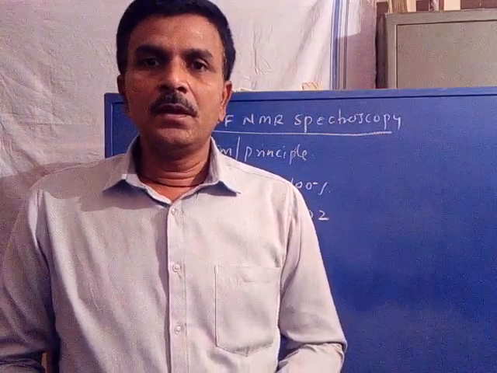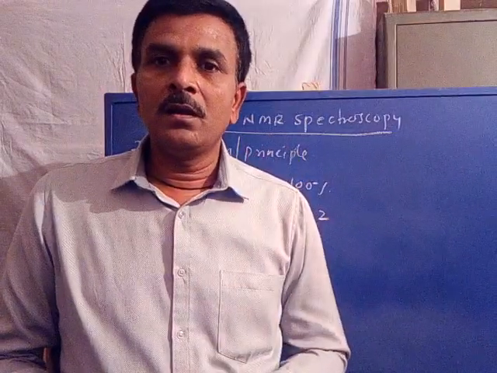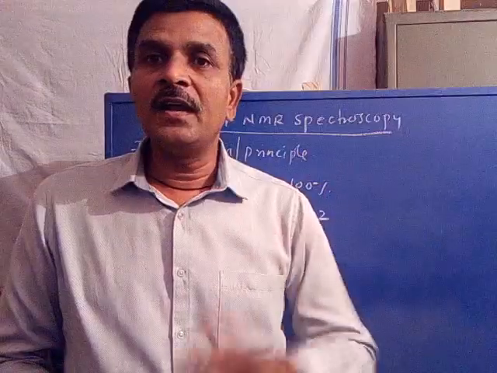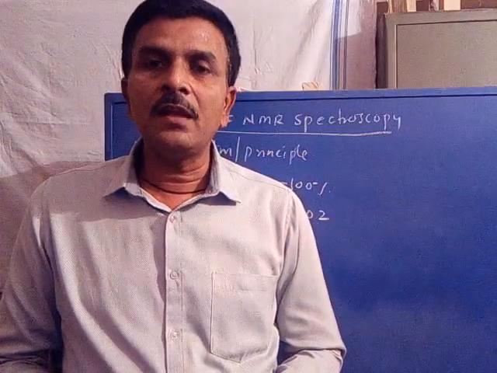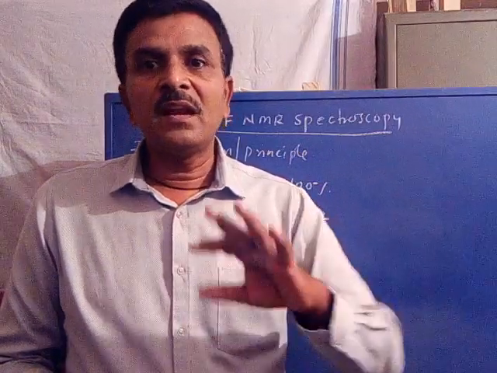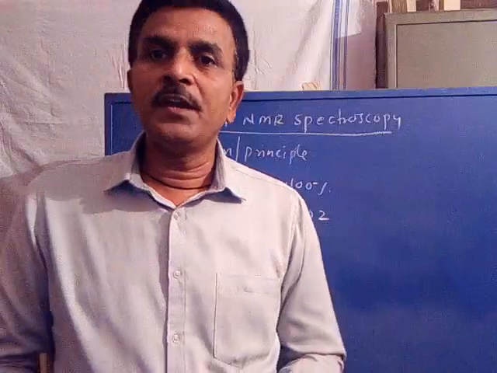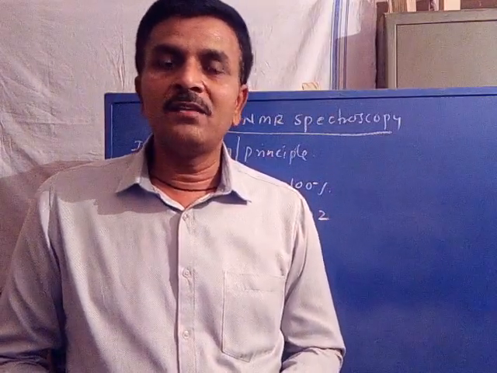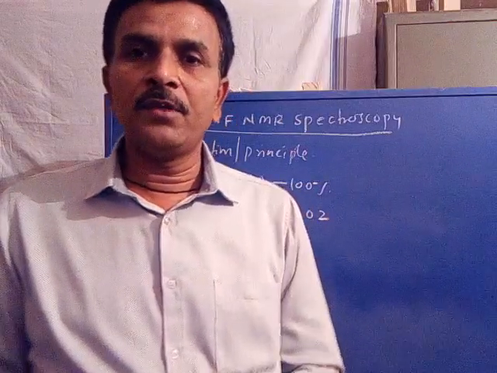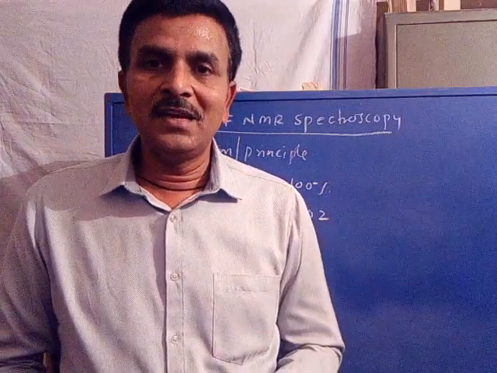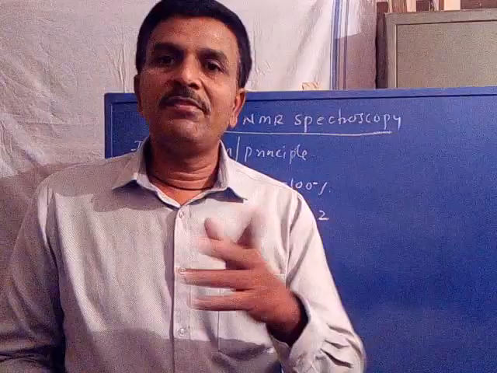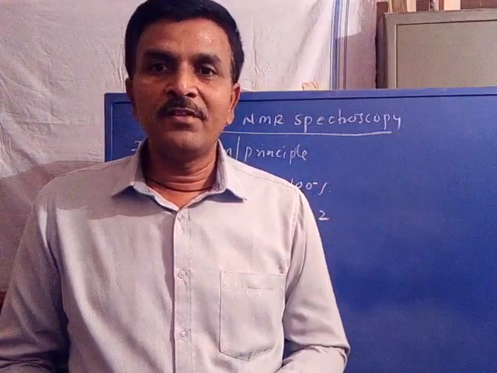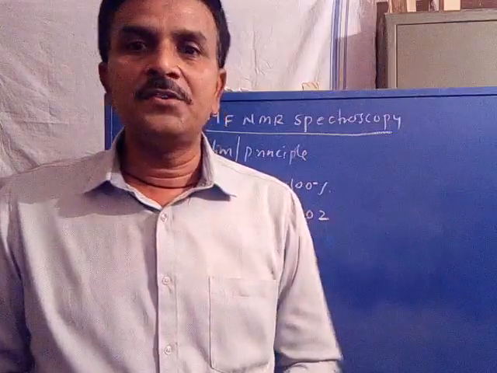Hence, similar to proton NMR, in fluorine NMR under appropriate conditions of external magnetic field, its degenerate energy state is also split into two energy levels according to the 2I plus 1 rule, where I is equal to 1 by 2, so 2 into 1 by 2 plus 1 results in two energy levels. The energy difference between the two energy levels is again equal to radio frequency energy or radio frequency radiation.